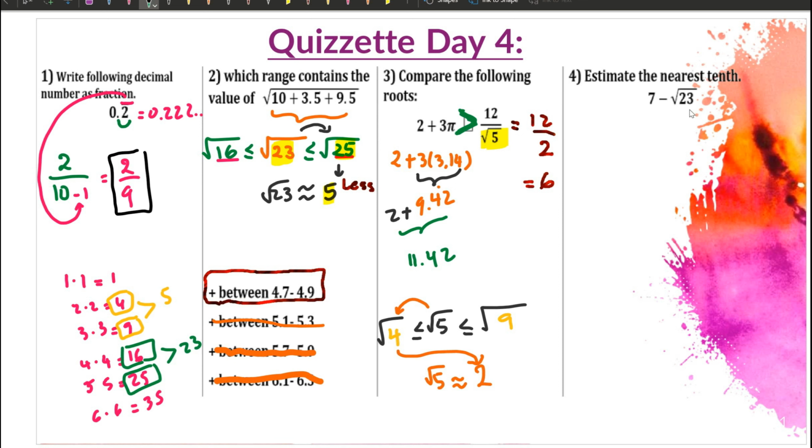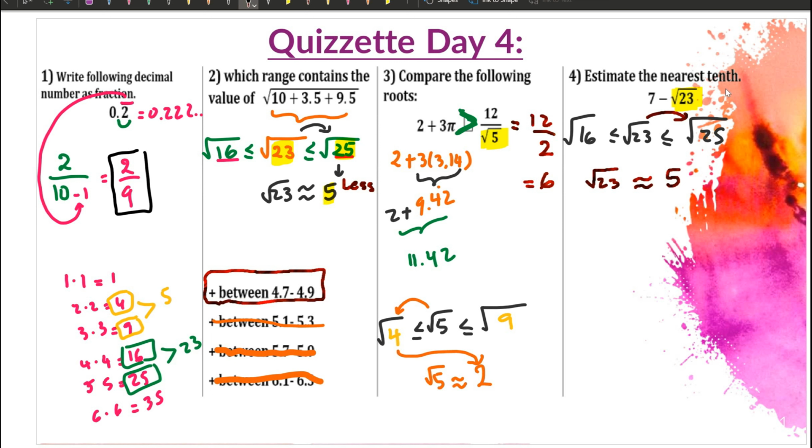Okay. Now we're heading to our last problem. Estimate this one near a tenth. So the question is, what is square root of 23? If you pay attention, we did kind of solve that problem earlier. Square root of 23 is between two perfect square numbers, which are 16 and 25, and it's closer to square root of 25, so approximately around 5.